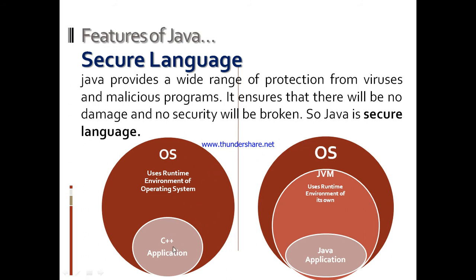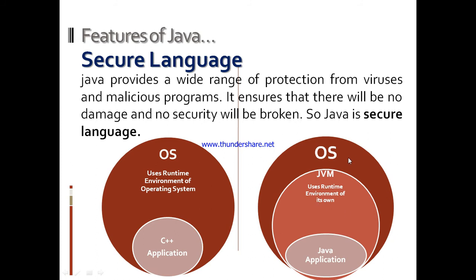We can look here, it is a Java application which for its execution directly comes into the environment of the operating system and uses the operating system environment for its execution, while in case of Java, the application comes in contact with the JVM, Java Virtual Machine, which has its own environment for execution. And after executing its source code, a bytecode will be generated and the bytecode will be converted to machine code.